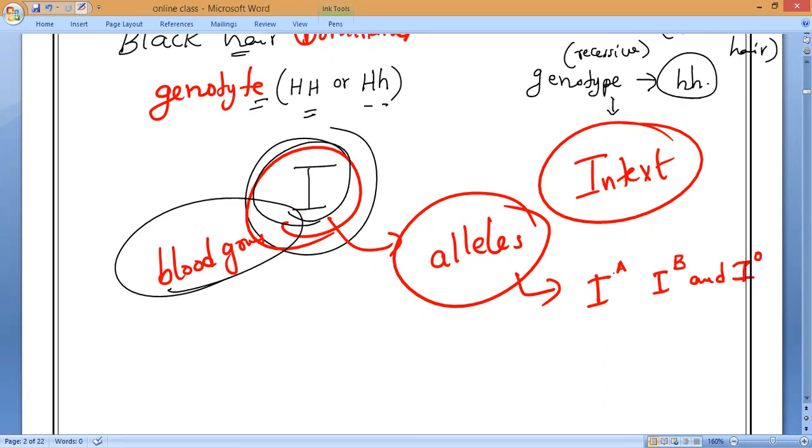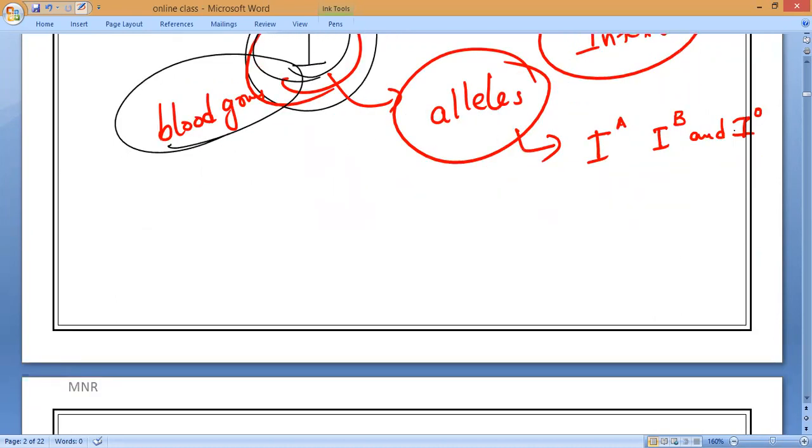These are the three different forms of the same blood group gene, and the letters A, B and O are written as superscripts.